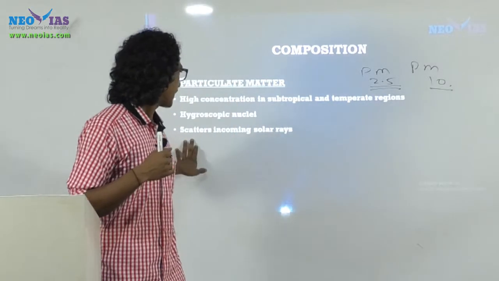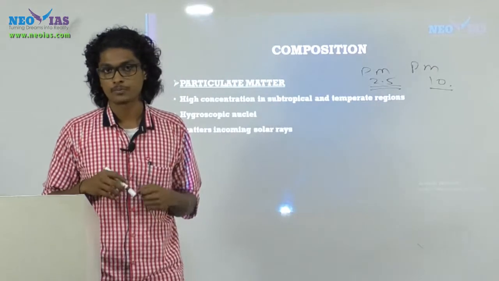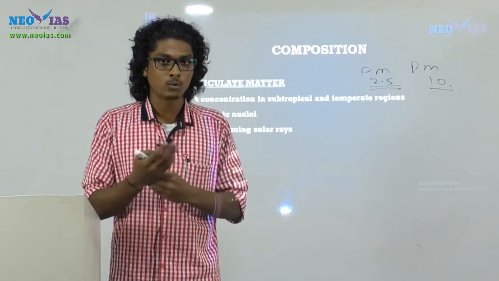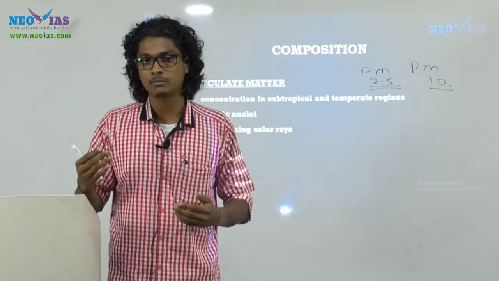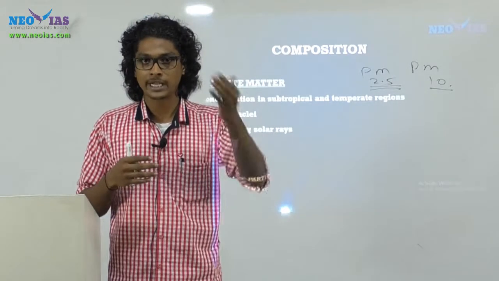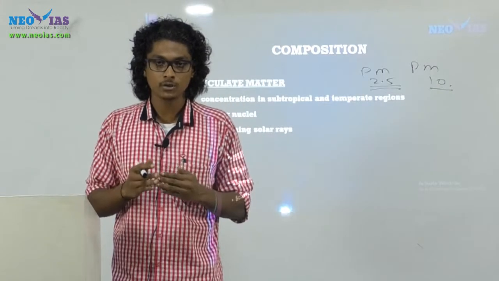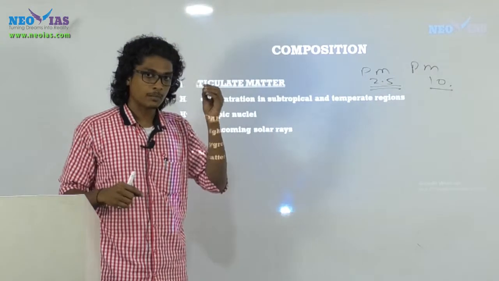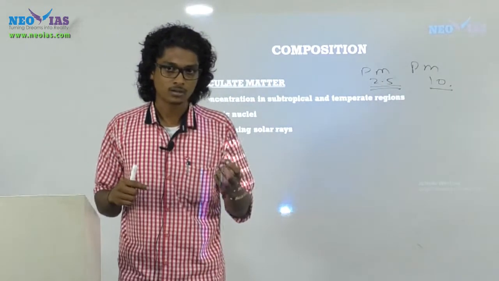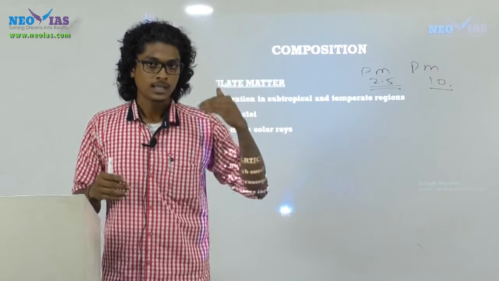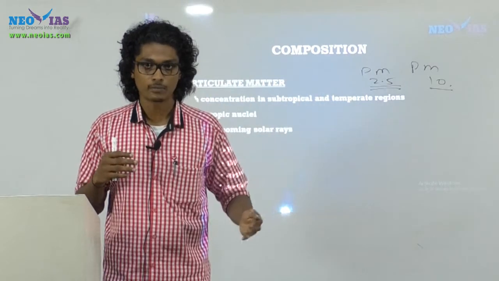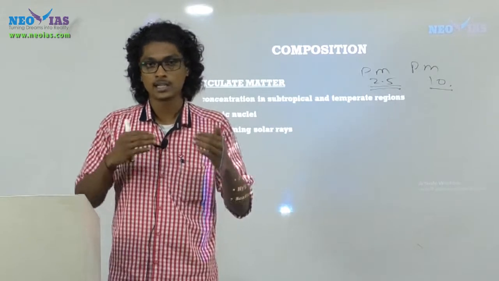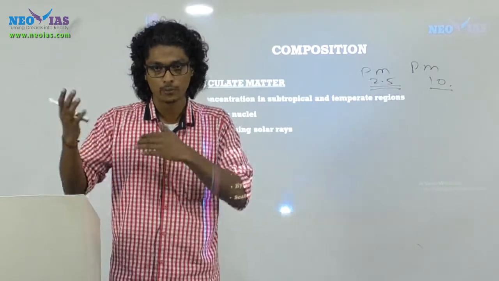Next, it scatters incoming solar radiation. If you notice, during daytime the sky is blue, and during the evening the sky has orangish and reddish colors, right? This is due to the scattering property of PM particles. When the particles are very fine in nature, the scattering will result in blue color. And if the particle size is higher, the scattering will result in reddish and orangish hue.